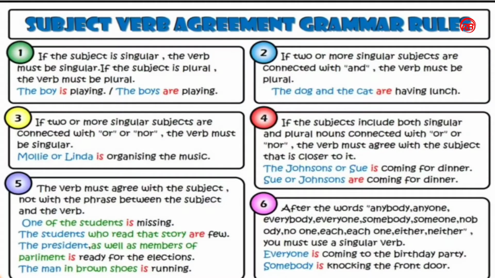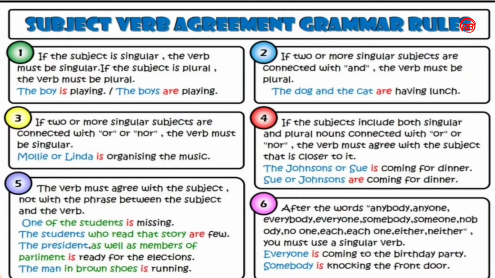Okay. Here I have given you 11 rules for this topic, subject-verb agreement. The first thing, if the subject is singular, the verb must be singular. If the subject is plural, the verb must be plural. Okay, this is the basic rule of subject-verb agreement. If the subject is in singular form, the following verb must be in the singular form. If the subject is in plural form, the following verb must be in the plural form.